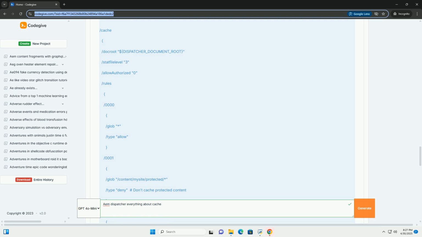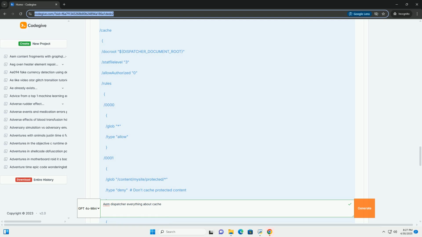/invalidate configures how the dispatcher handles cache invalidation requests from AEM. /0000 defines an invalidation rule. /glob specifies the URL pattern to invalidate. /type is always set to invalidate. /invalidateRegex allows you to invalidate cached content based on a regular expression applied to the URL. /handlerError, optional, allows you to define how to handle errors during the invalidation process.